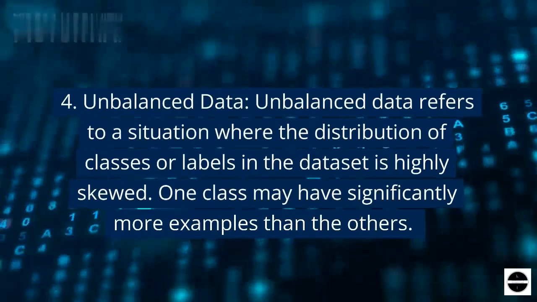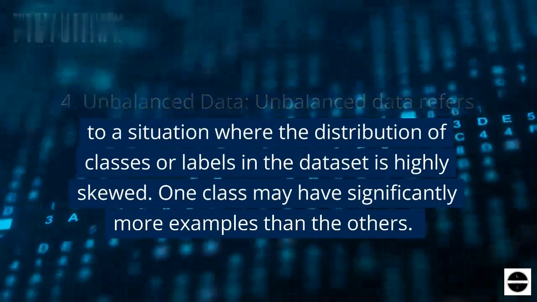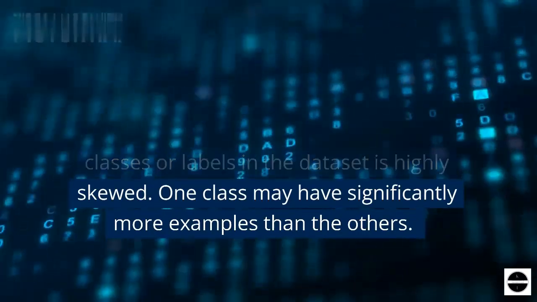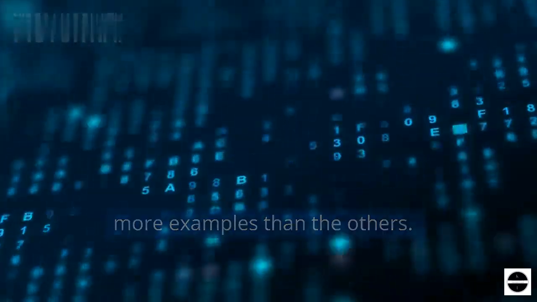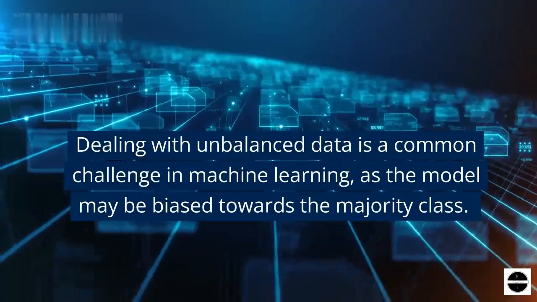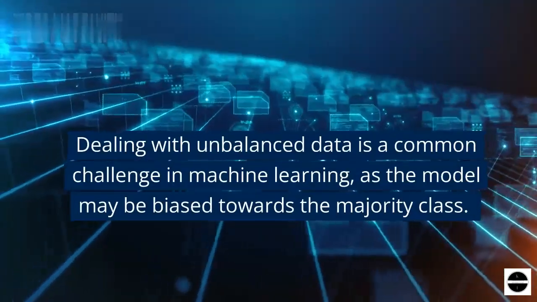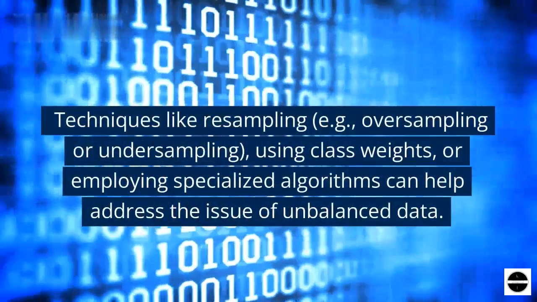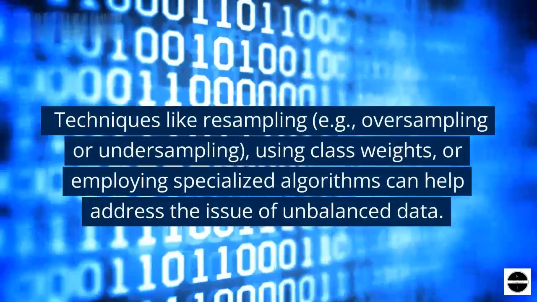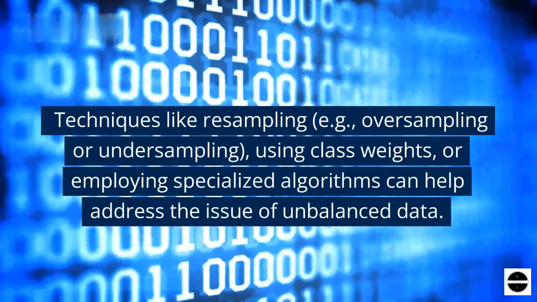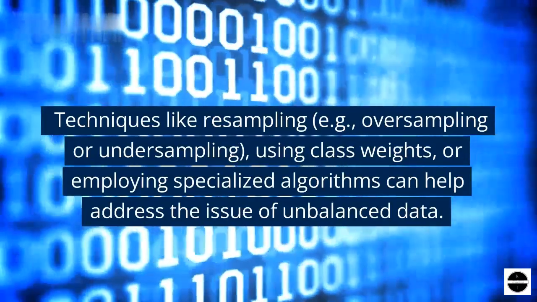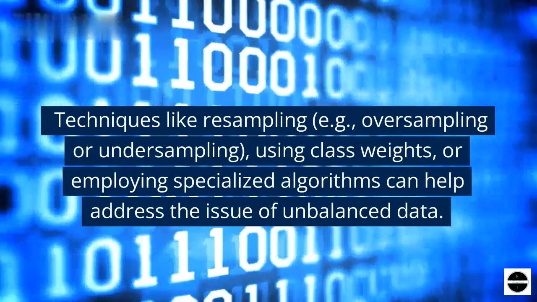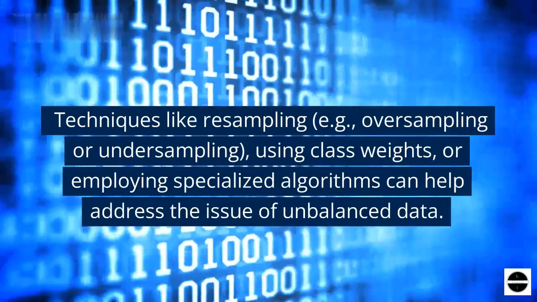4. Unbalanced data. Unbalanced data refers to a situation where the distribution of classes or labels in the dataset is highly skewed. One class may have significantly more examples than the others. Dealing with unbalanced data is a common challenge in machine learning, as the model may be biased towards the majority class. Techniques like resampling, e.g., oversampling or undersampling, using class weights, or employing specialized algorithms can help address the issue of unbalanced data.